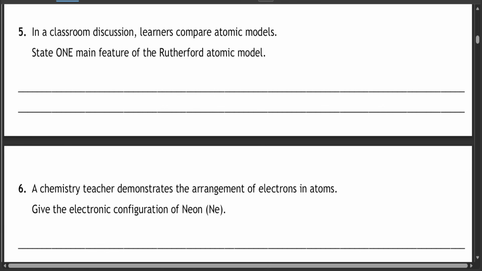Question 5. In a classroom discussion, learners compare atomic models. State one main feature of the Rutherford atomic model. So one of the features that I may say is that the mass of an atom is usually concentrated in the nucleus.